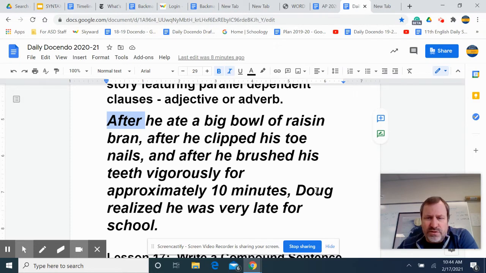And then we get finally to the subject of our sentence, which is Doug, and the main verb, he realized. Now, here's an example where we have a clause at the end of this, which is actually an adjective clause, but you may not think it is. Notice we have a kind of implied that. Doug realized that he was very late for school. Sometimes we can leave that out, and I think in this case we can, but it wouldn't be wrong to put it in there. But again, either way, we're ending this sentence with an adjective clause that tells us more about Doug.